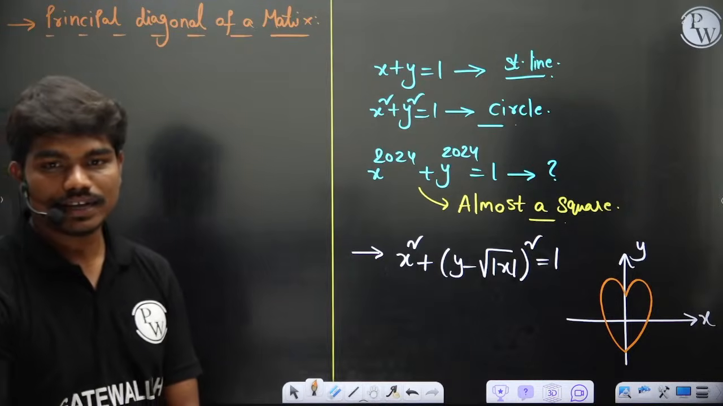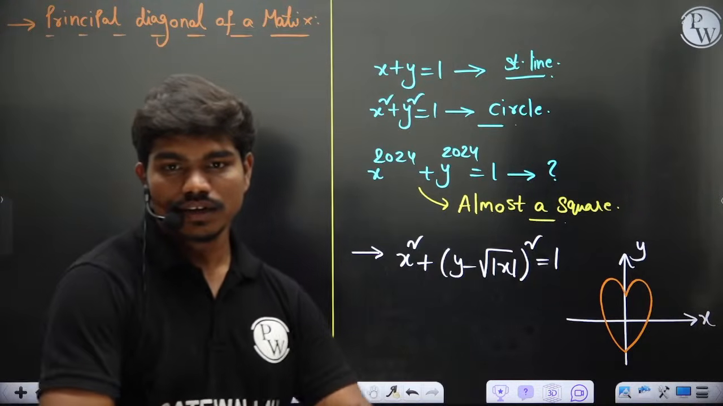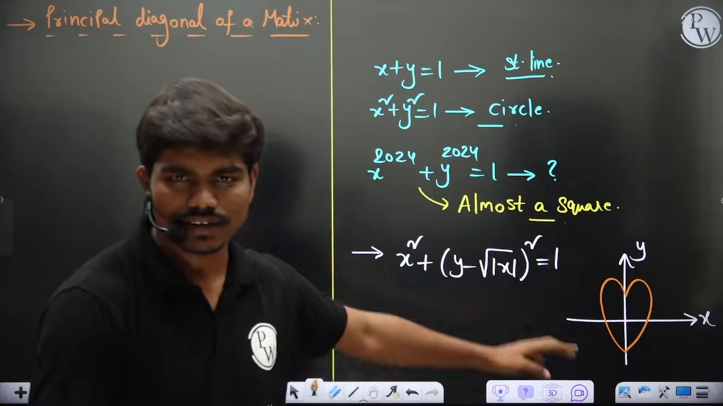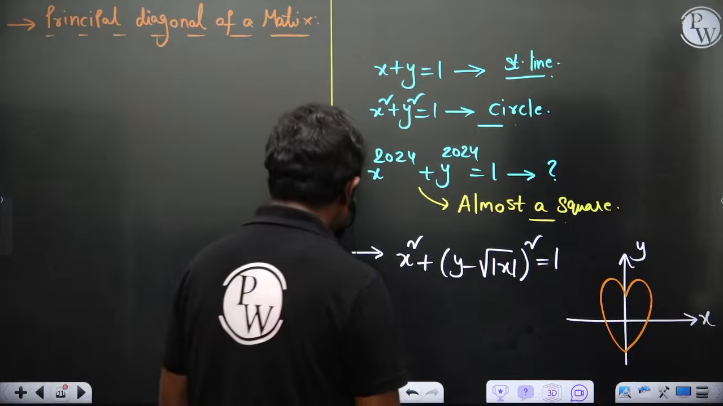Principal diagonal of a matrix. Everything fine with the graphs? Okay, so let's get back into the maths.